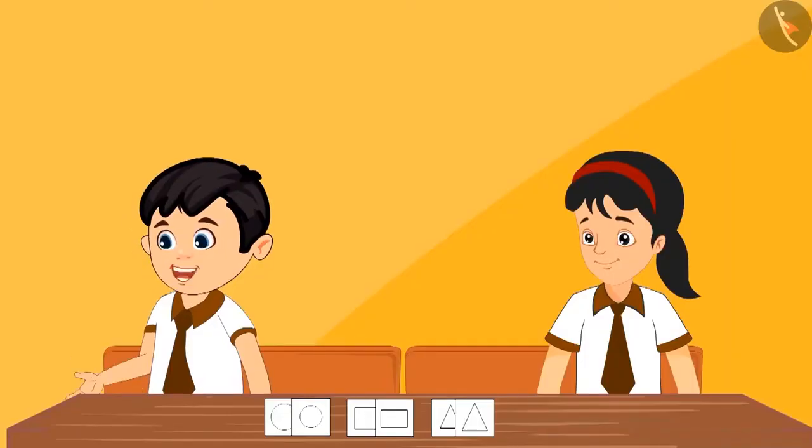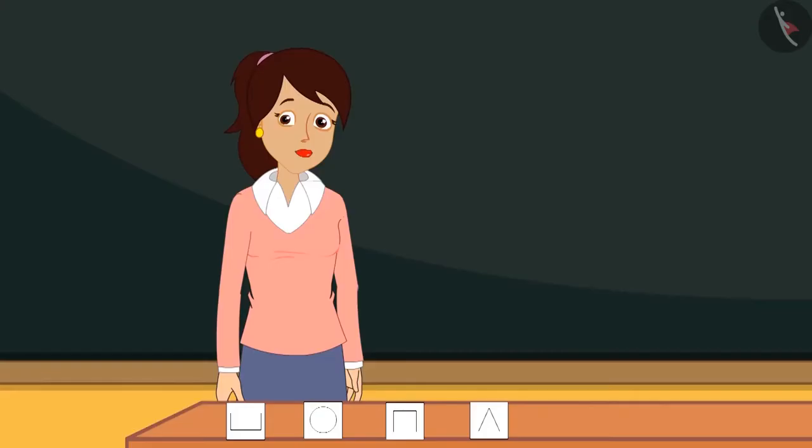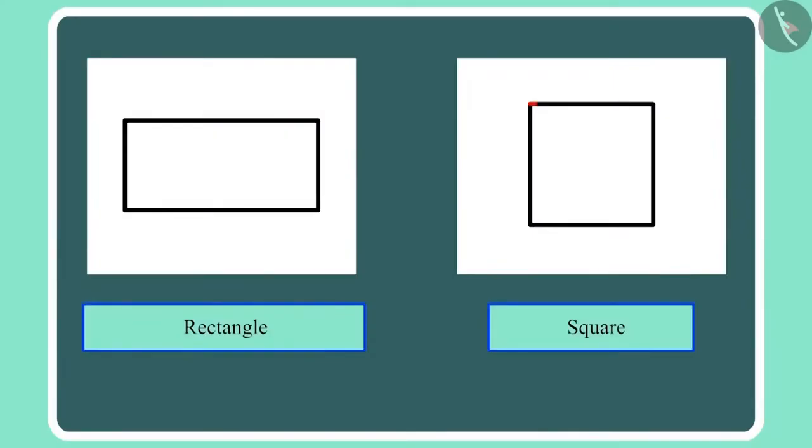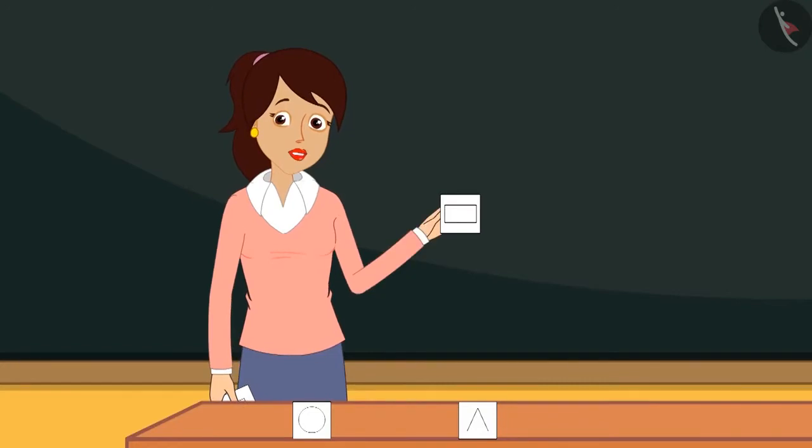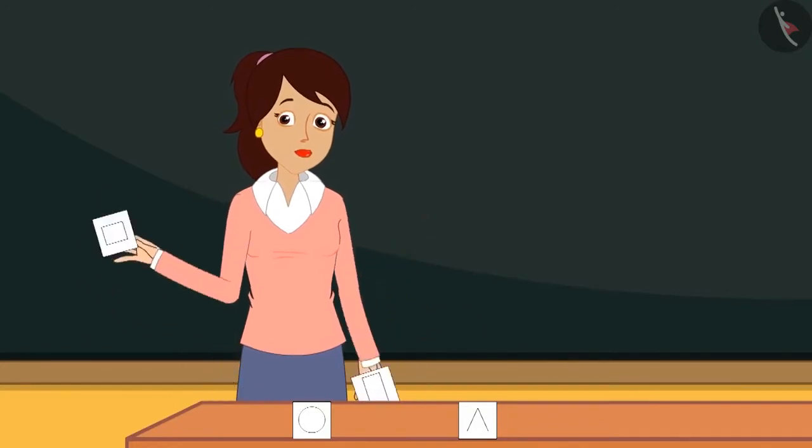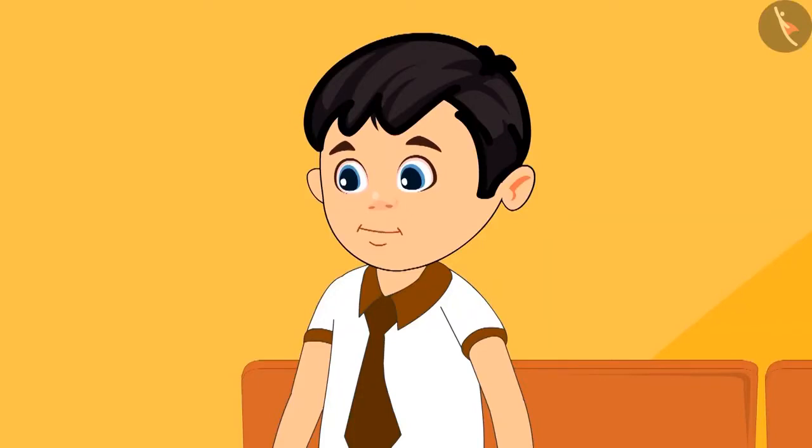Ma'am, what is the difference between square and rectangle? Both these shapes are made of 4 lines. Chotu, look carefully. This shape is made of 4 lines of the same length. That's why we call it a square. And here in this shape, all 4 lines are not equal. Only the lines opposite to each other are equal. The length of the adjacent lines are different. We call this rectangle. Like this is rectangle. And this is square. Okay, ma'am.